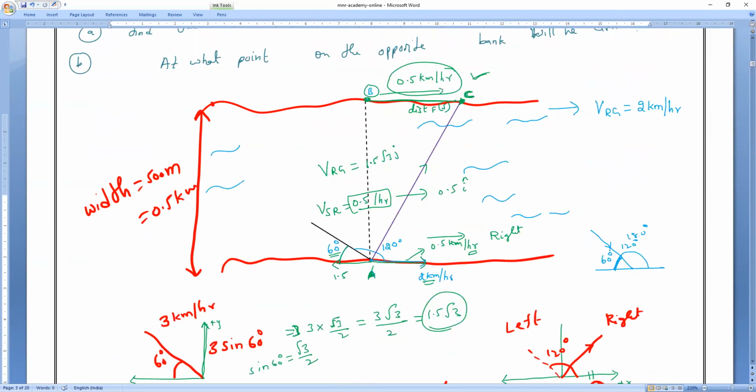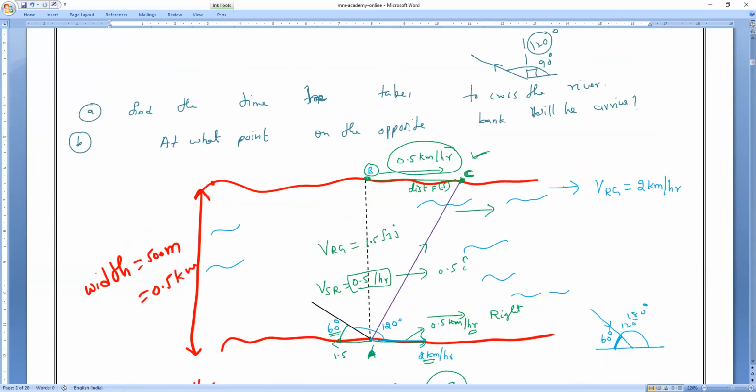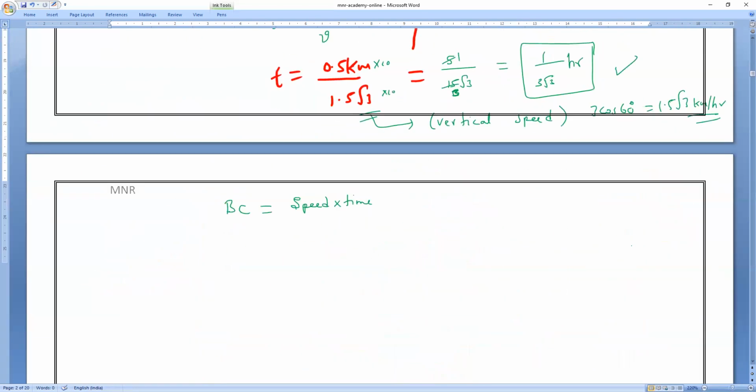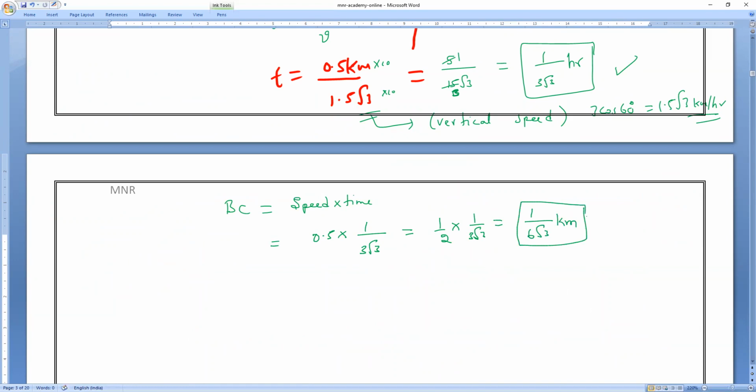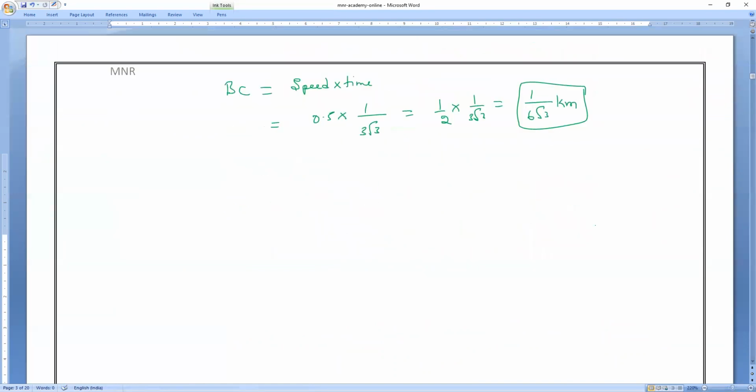Now tell me, in the i direction, what is the speed of the river? It is downstream, the velocity of the river with respect to ground, 0.5 kilometer per hour. And what is the time taken? Just now we calculated 1 by 3 root 3. 0.5 means I can write 1 by 2. So what is the answer? 1 by 6 root 3 kilometers. Are you clear, everybody?